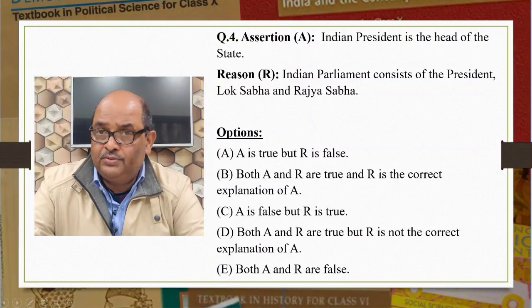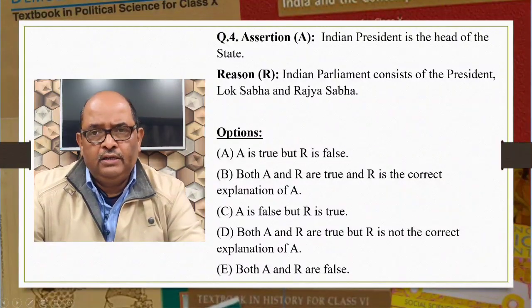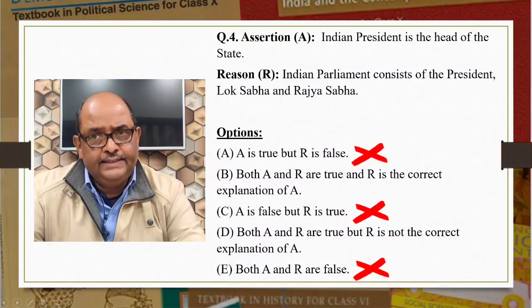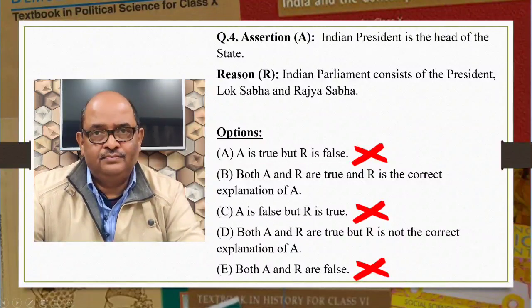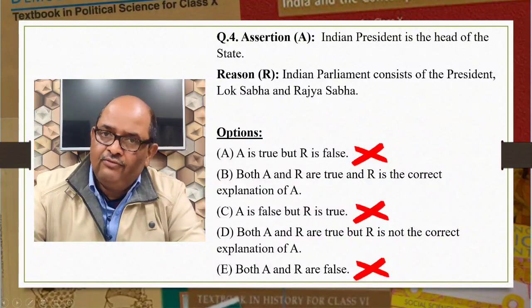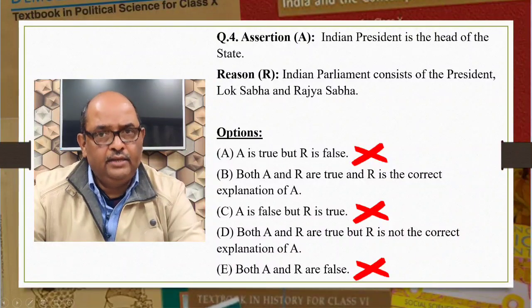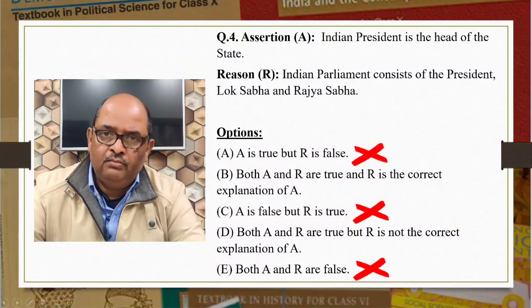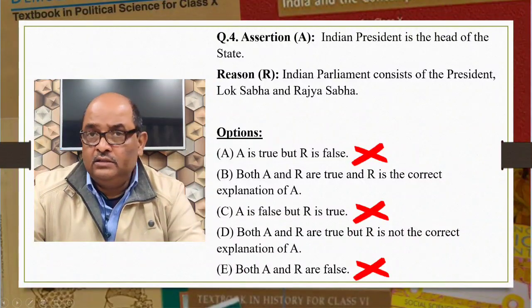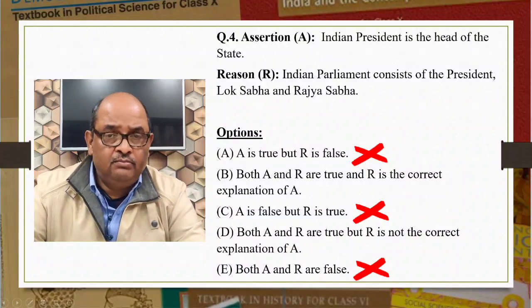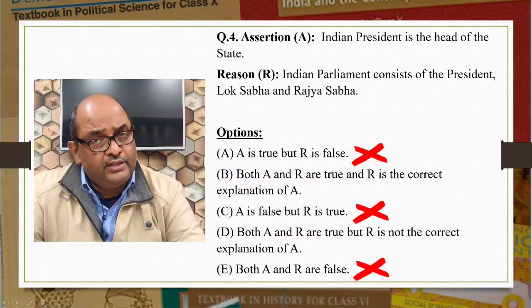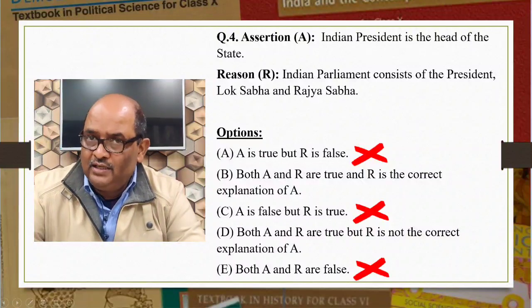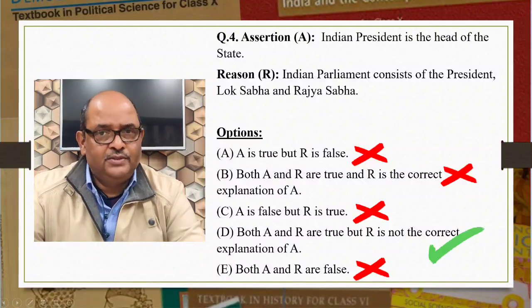Now let us see the options first. Here we can reject options A, C and E without delay because both the statements are true. Then we are left with options B and D again. On reading them again, we see that there is no relationship between them and there is no question of R being the correct explanation of A. Hence, D is the correct option.